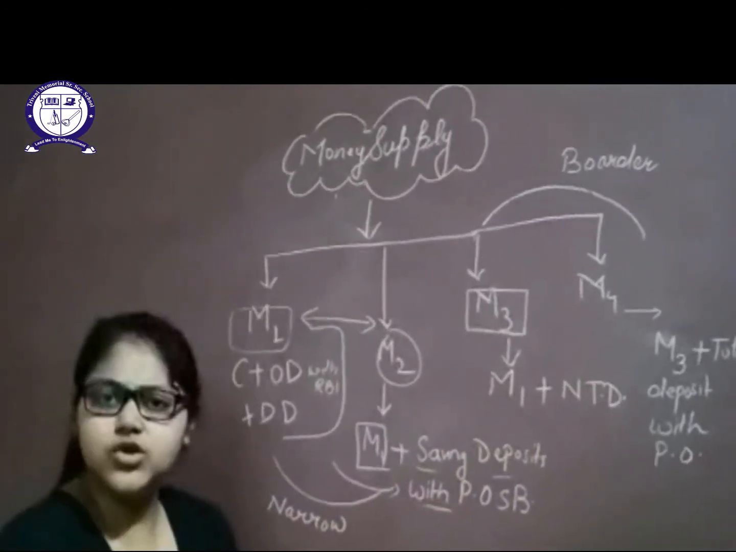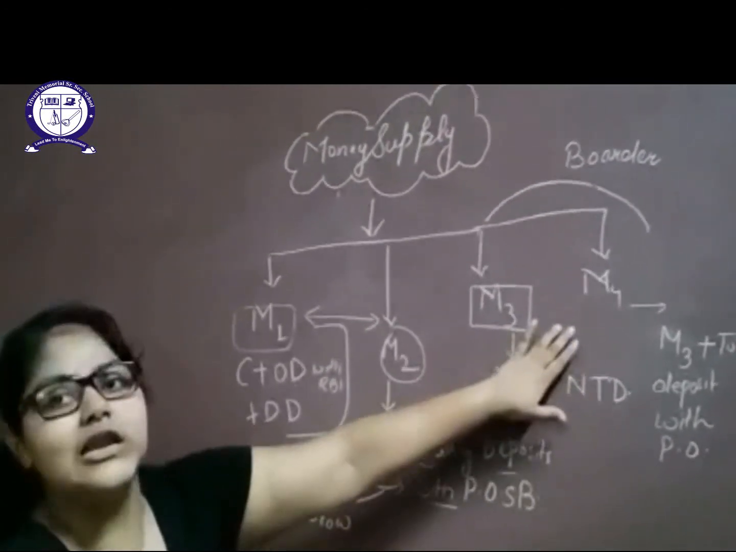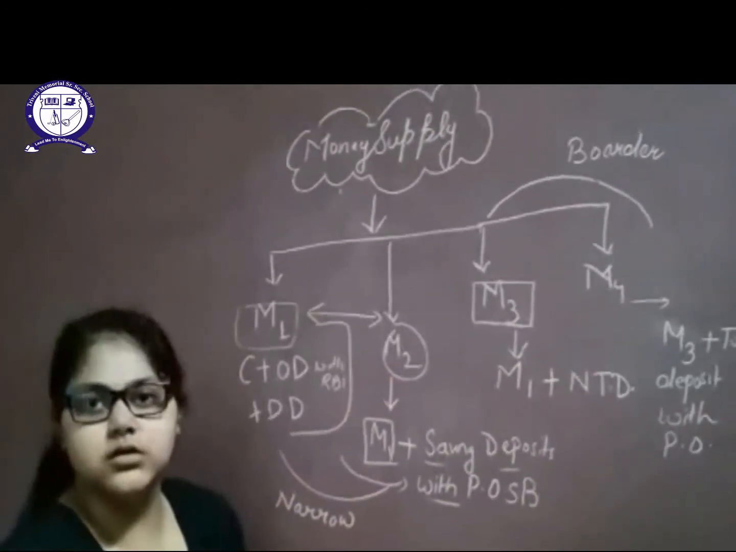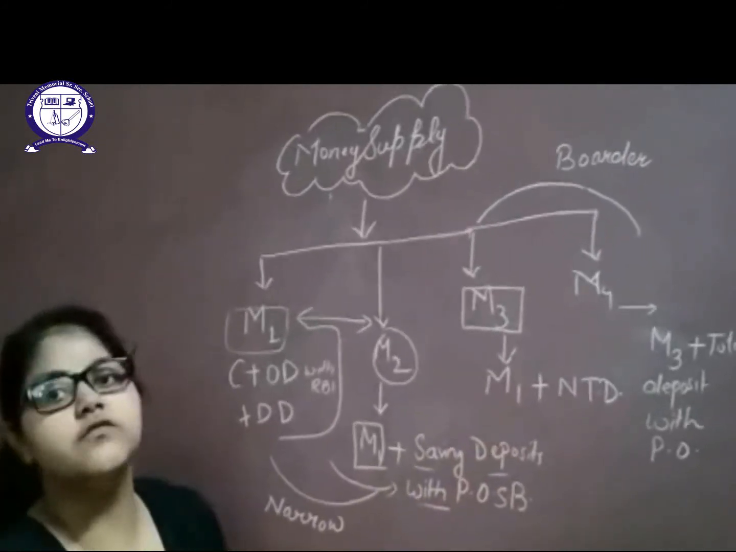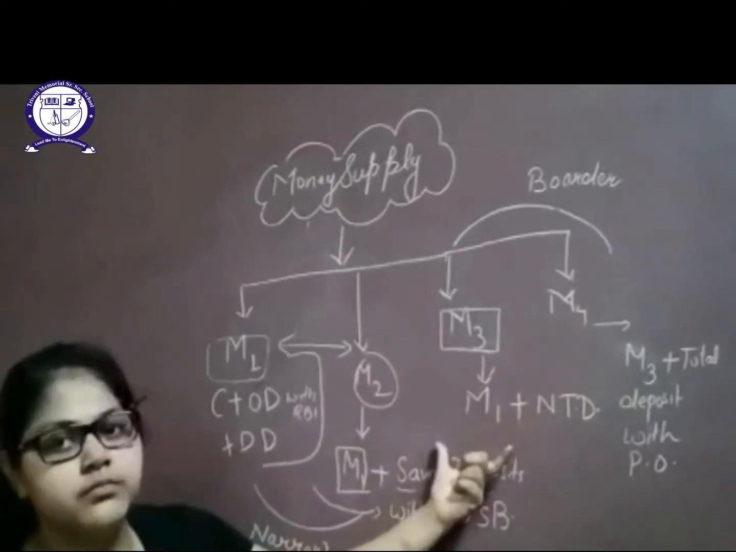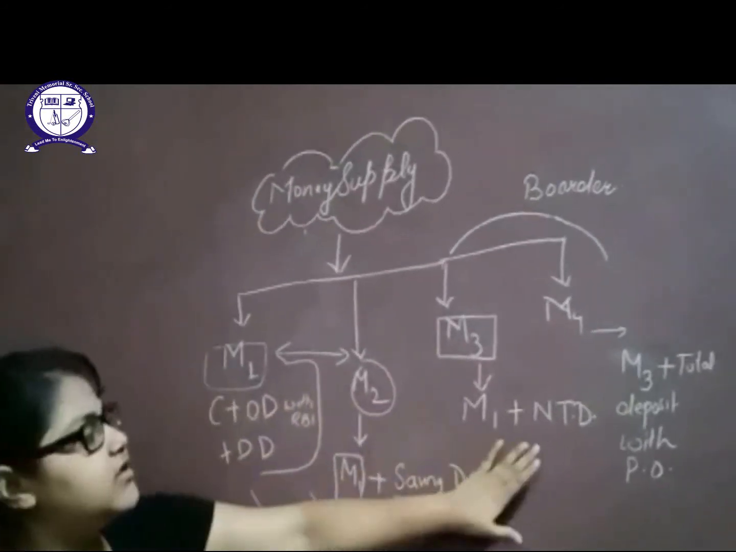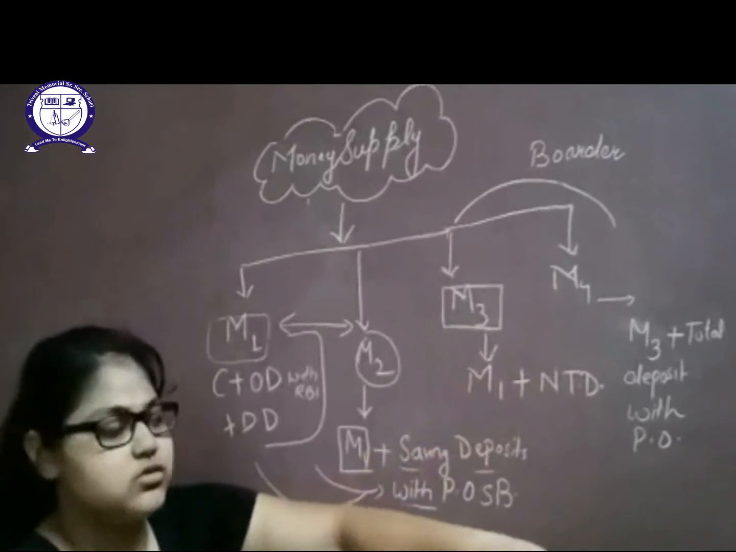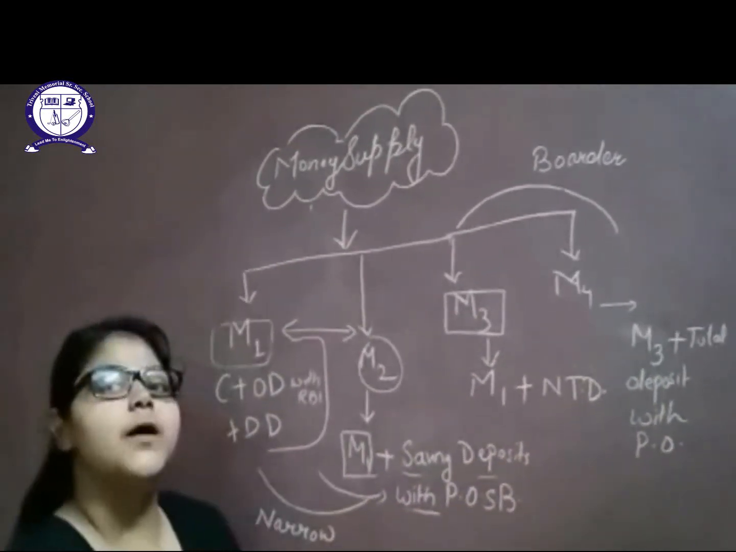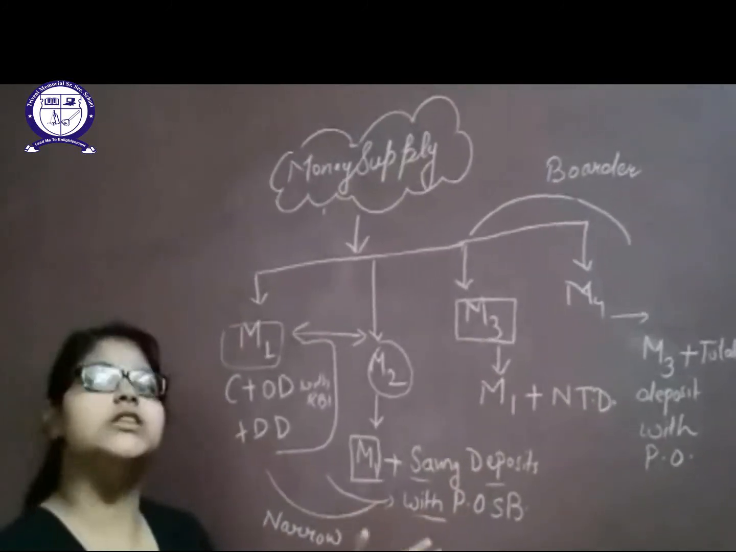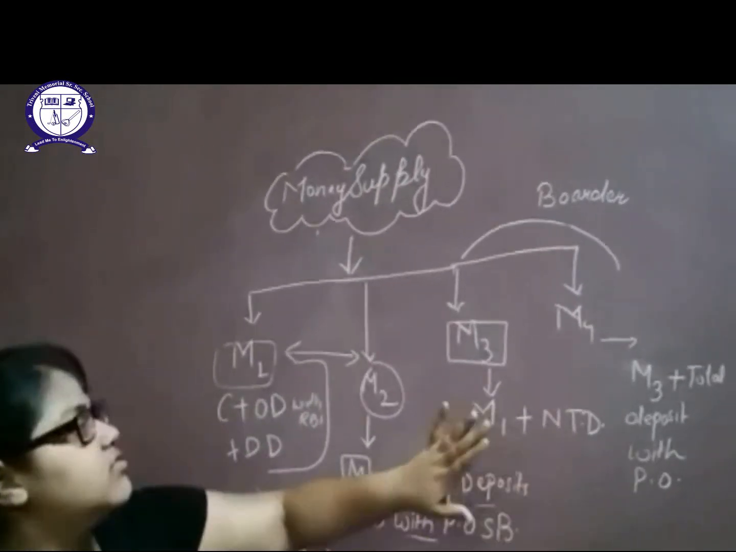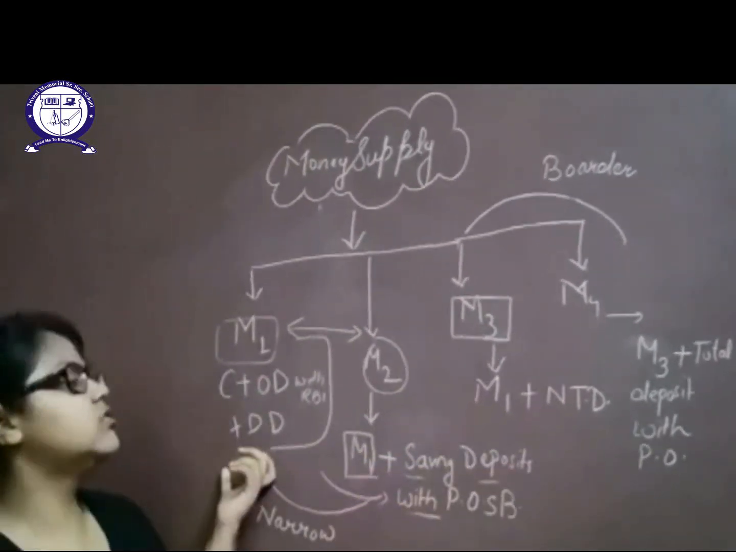Last one is your M4. M4 is very least used as M4 cannot be liquidated easily. It cannot be converted into cash that quickly. M4 includes M3, that means M1 plus net time deposit, plus total deposit with post office. All that you have saved in the post office in total, not only in the savings bank, combine all of it, plus M3, plus M1.